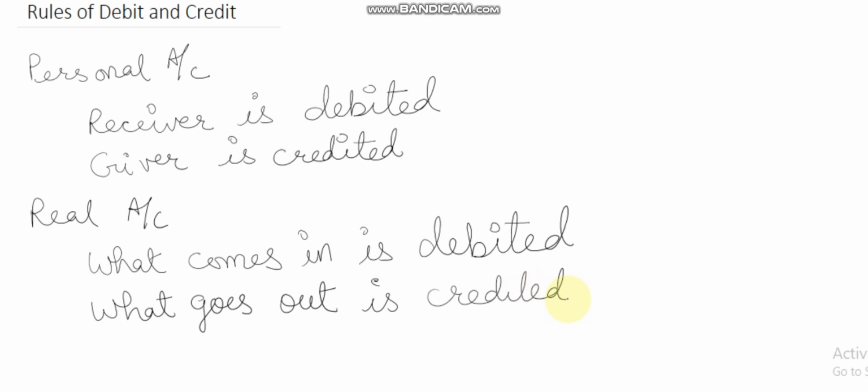Now comes the third type of account, that is nominal account. Nominal account includes all types of expenses and incomes.